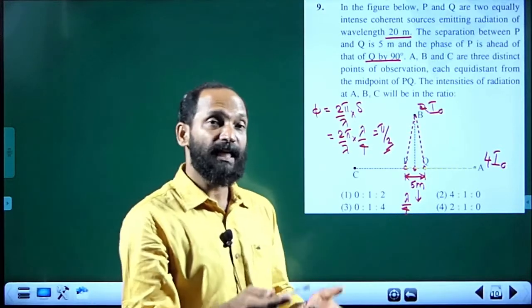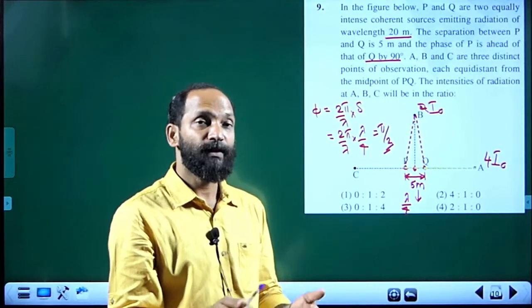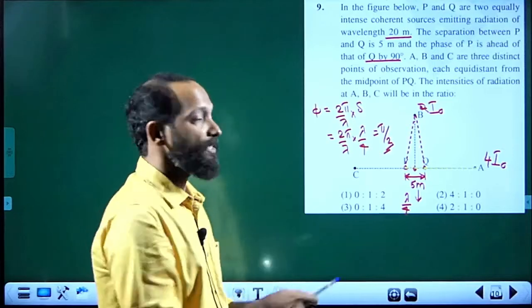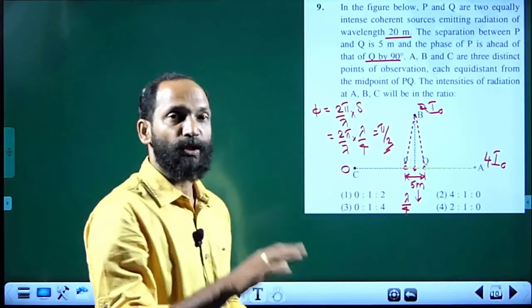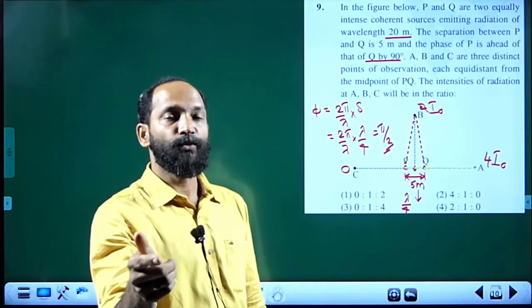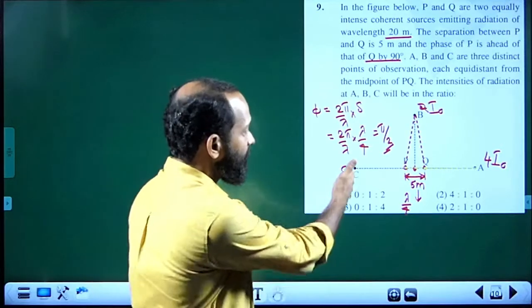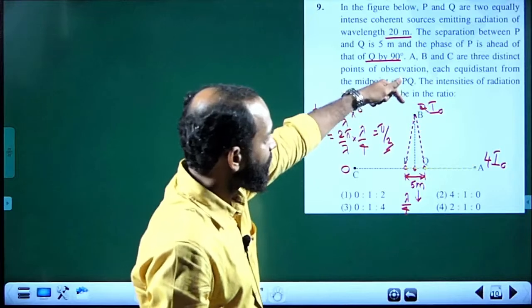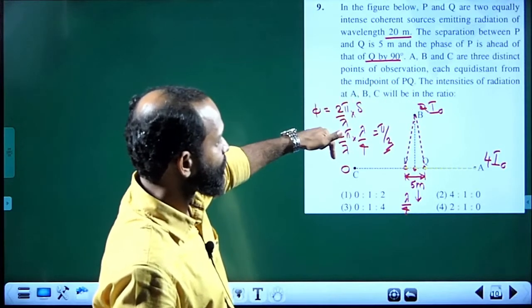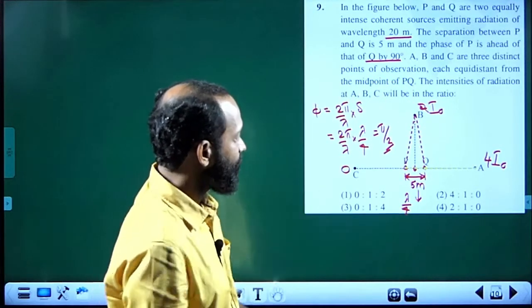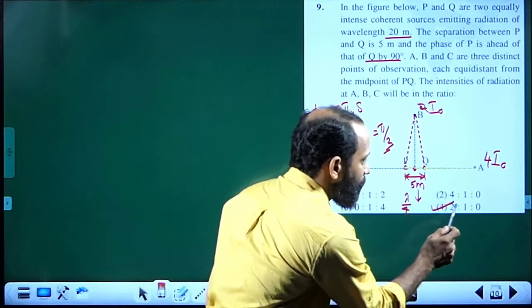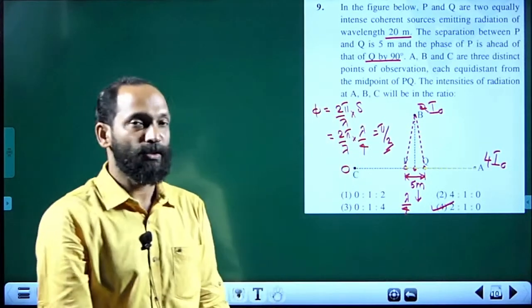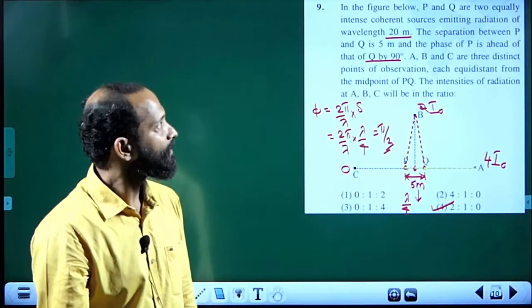When the total phase angle is pi, it means destructive interference occurs, and the intensity becomes 0. 4I0 cos square pi by 2; cos pi by 2 is 0, so the intensity becomes 0. So at A 4, B 2, C 0. So 4 2 0, the only possibility is this one, 2 1 0. 4 2 0, on cutting you get 2 1 0. Okay, ratio.